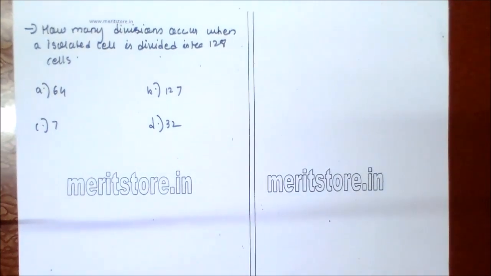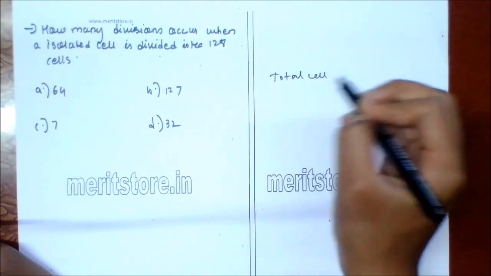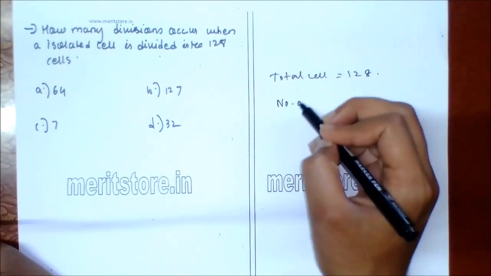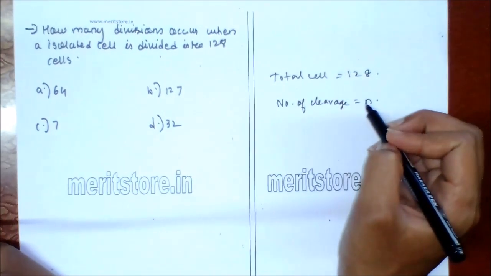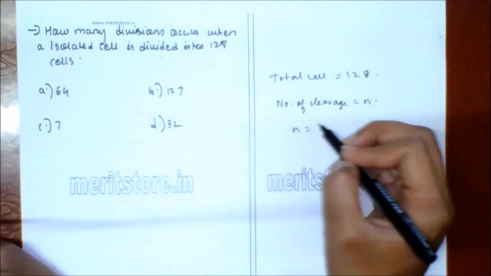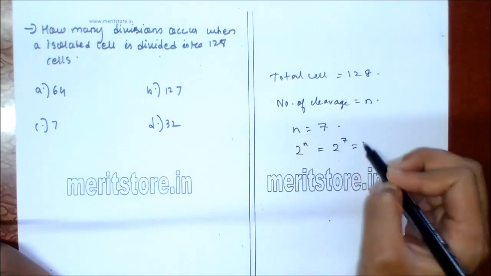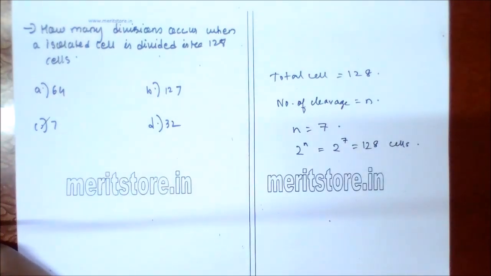How many divisions occur when an isolated cell is divided into 128 cells? A. 64, B. 127, C. 7, D. 32. So the total number of cells produced is equal to 128. The number of cleavages is equal to n. If we put the value of n equal to 7, then 2 raised to n is equal to 2 raised to 7, which is 128 cells. So option C is the correct answer.